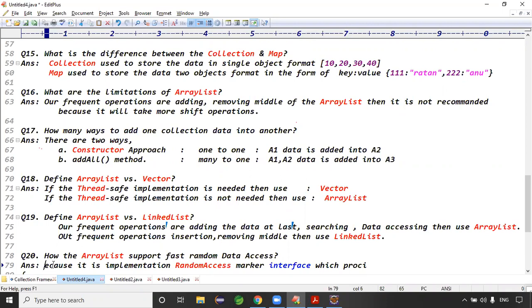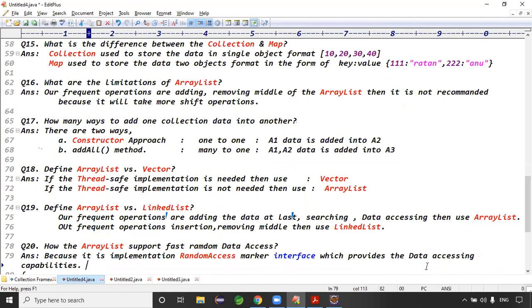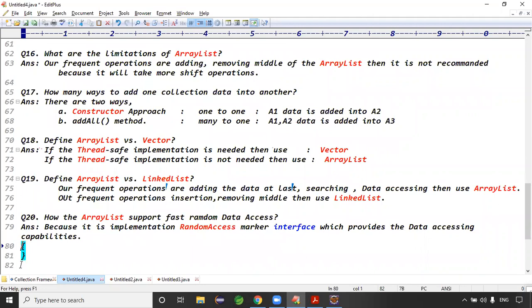Guys, how is it providing fast data access? Because it is implementing the RandomAccess marker interface, which provides the data accessing capabilities, right? Exactly. That's question number 20.